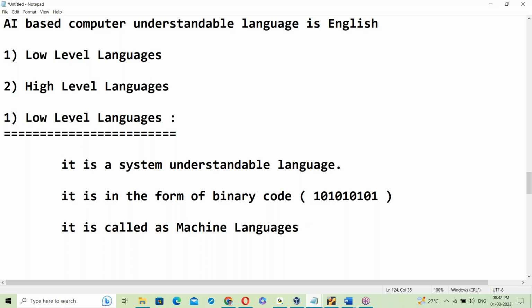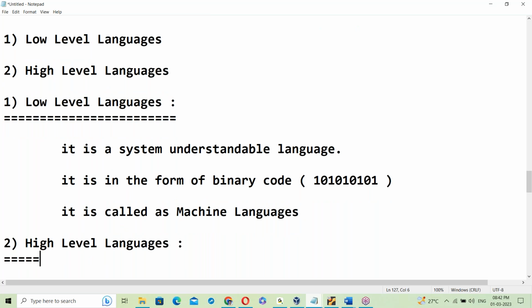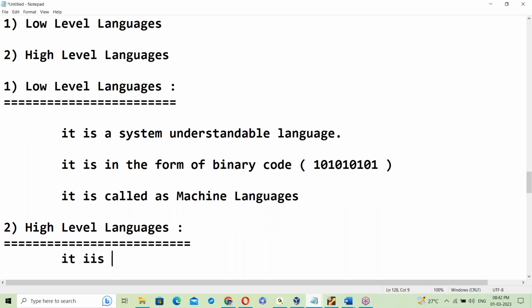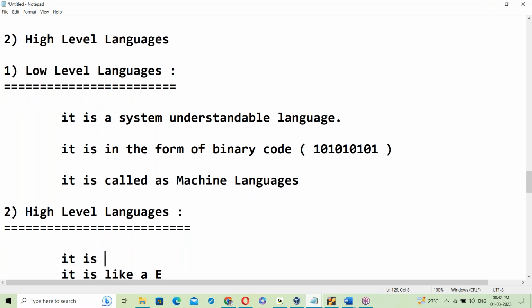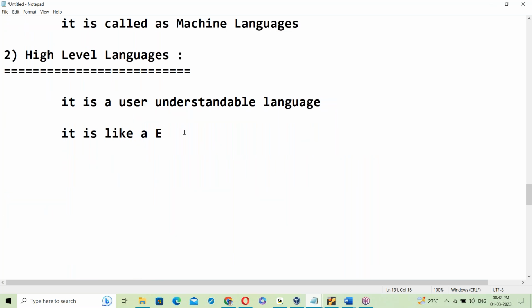Next, the second one, high level language. High level language is like English. It's a user understandable language. For example, Java is a high level language. C and C++ are high level languages. Python is a high level language. So they are high level languages, right?